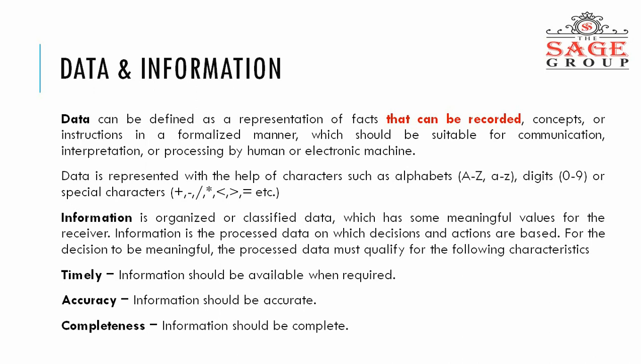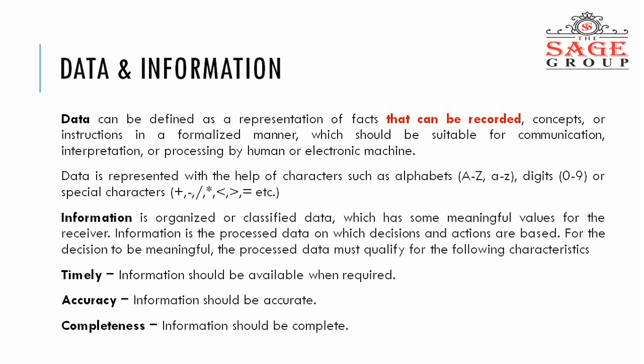Now, first of all, we will understand what is data and information. Data can be defined as a representation of facts, concepts or instructions in a formalized manner, which should be suitable for communication, interpretation or processing by humans or electronic machines. If we are talking with each other, there is some voice.